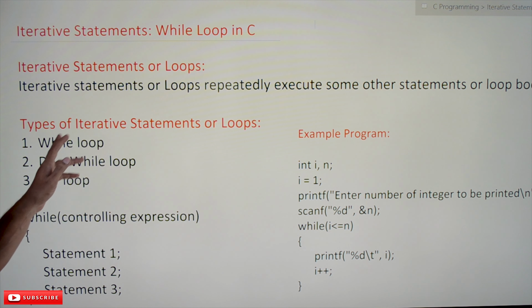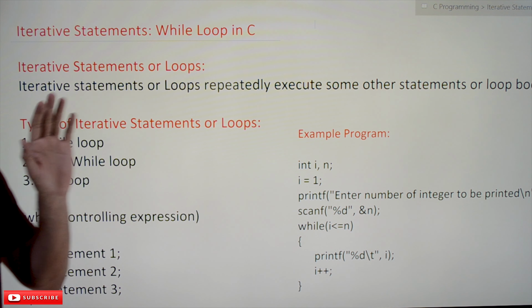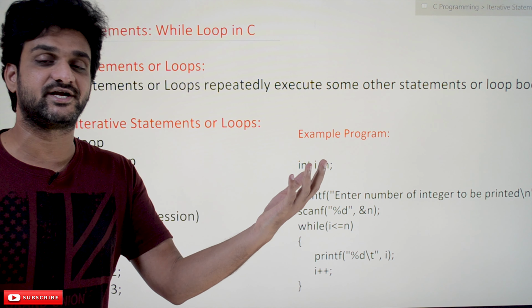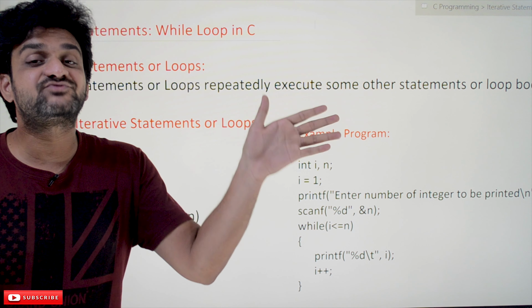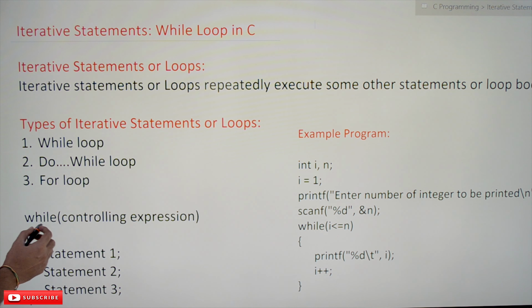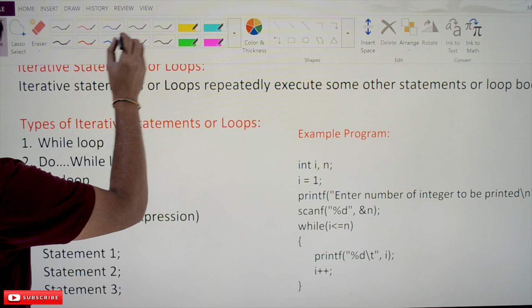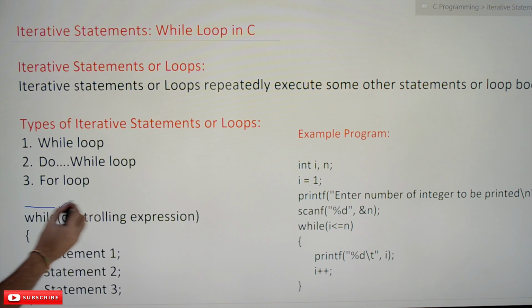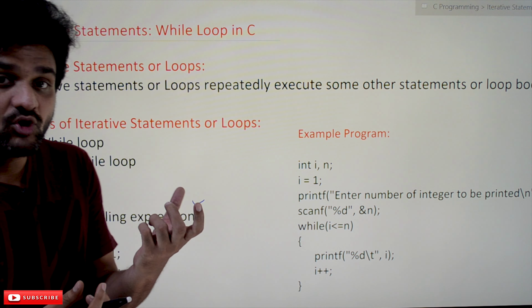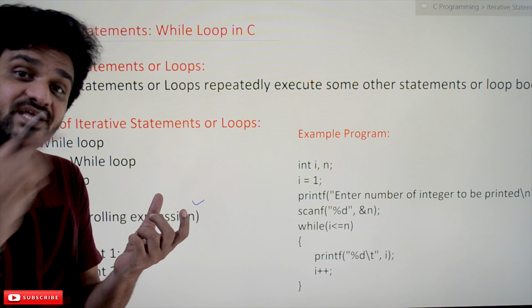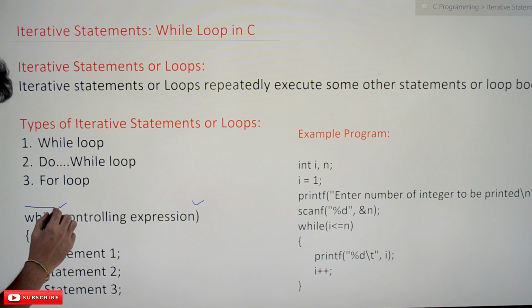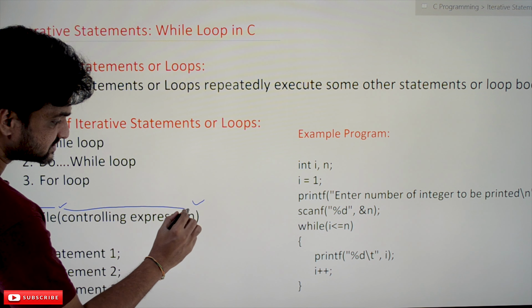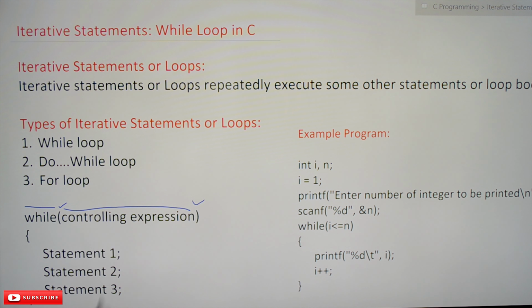In this class we'll try to understand the while loop. So what is this while loop? It is also an iterative statement. And what is the syntax for while loop? This is the syntax. The keyword while is provided with open and closing parentheses immediately after it, and within those parentheses we have to provide the controlling expression.